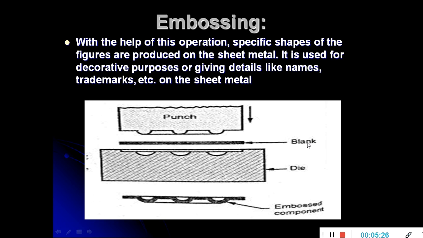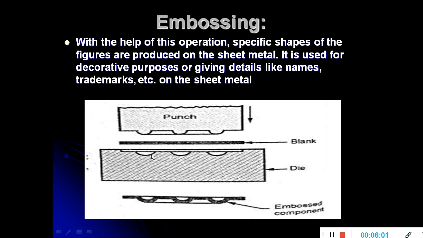See, embossing operation is nothing but the operation in which specific shapes of figures are produced on a sheet metal. Sometimes it is used for decoration purposes, or sometimes it is used for giving names, trademarks, or any other marks on the work part or sheet metal material. The embossing is done with the help of a punch and a die. The punch used for embossing purposes is shown in the figure.